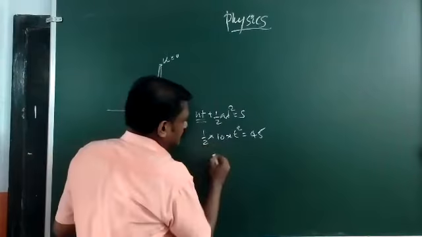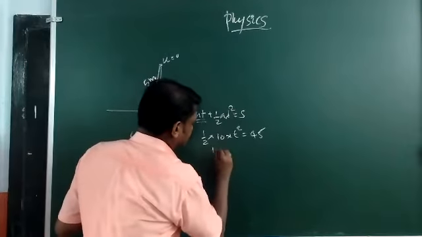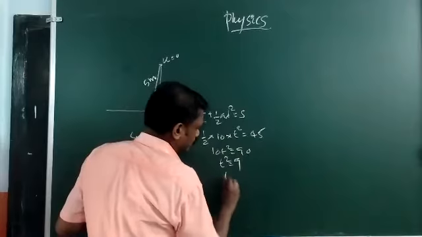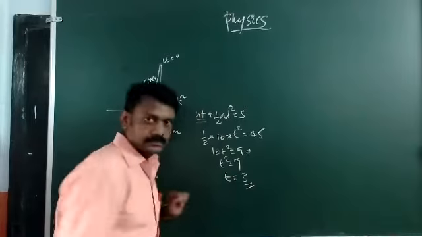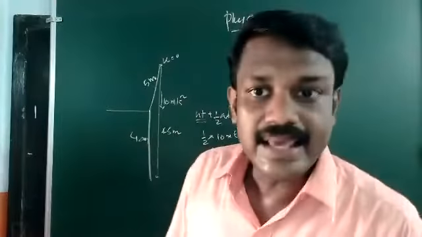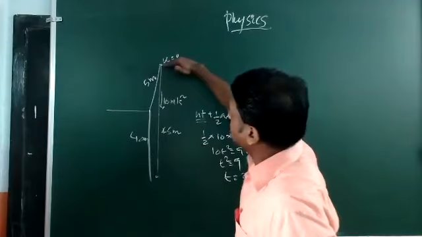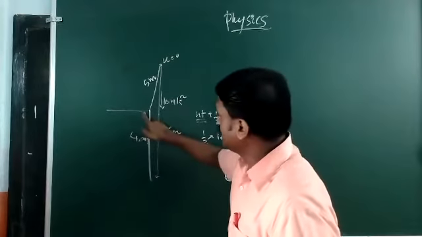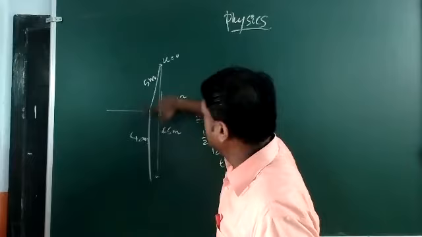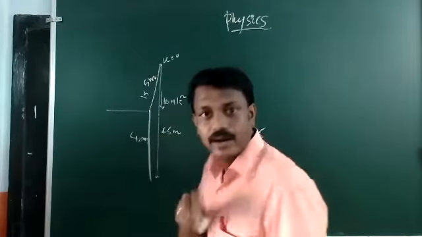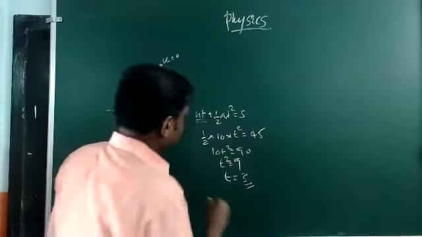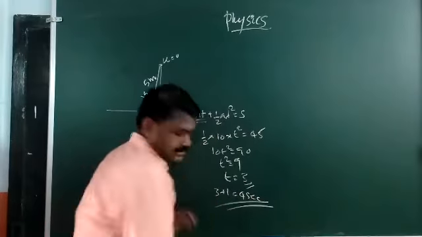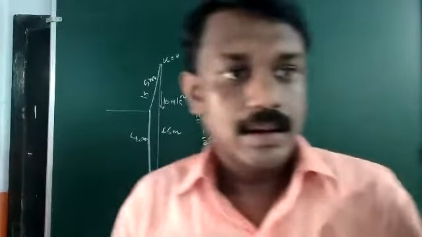So you can have 10 t square is equal to 90, t square is equal to 9, or t is equal to 3 seconds. The particle travels from the maximum height to the ground in 3 seconds. What is the time taken by the particle to climb from 40 meters to the maximum height? That is 1 second, which we already got last day. So the total time will be the sum, that is 4 seconds.